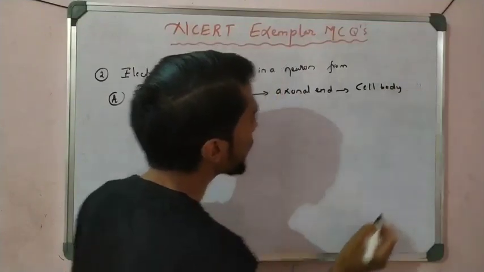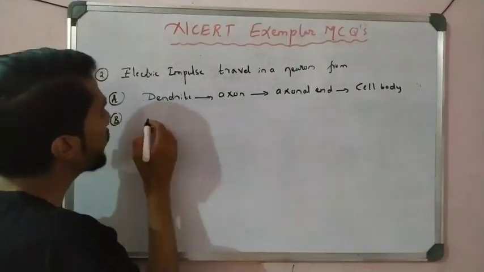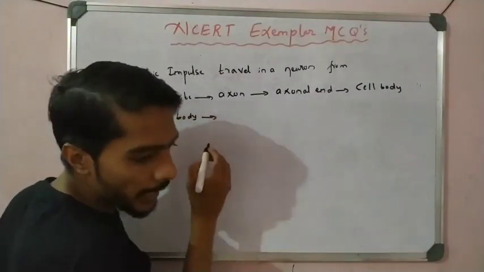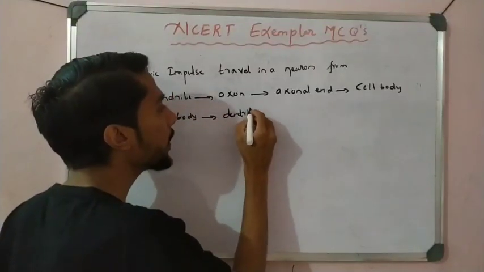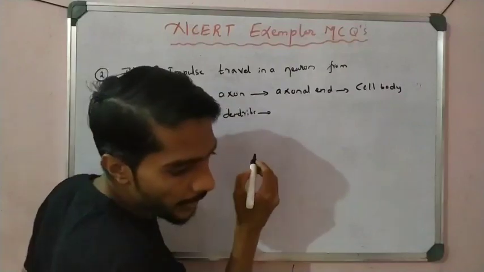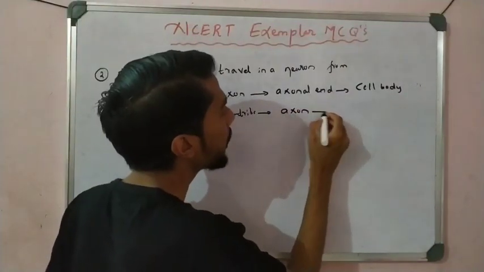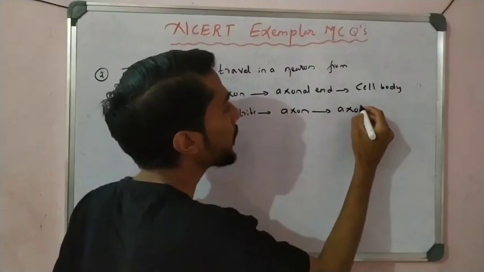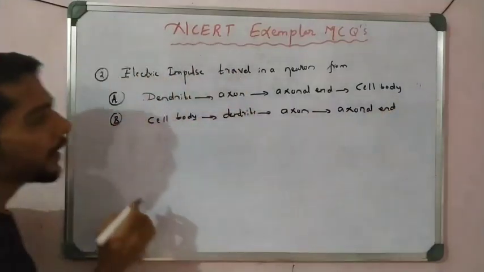Option B says first cell body, then dendrite, then axon, and then axonal end, also called the axonal terminal.